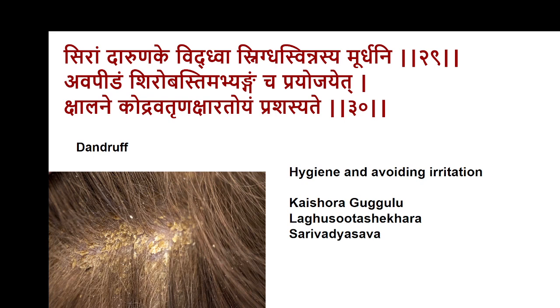Then Siram Daruna Kevidhva Snigdha Srinasya Murdhani Avapidam Shiro Bastim Abhyanganja Prayojeta Kshalane Kodravartrana Kshartoyam Prashasire. In case of dandruff, Darunaka is dandruff. Sushruta has suggested the Siravyadha over the scalp, and Avapidana Nasya and/or Shirobasti, Abhyanga, local application of these, and cleaning with the Kshara Jala, alkaline fluids.